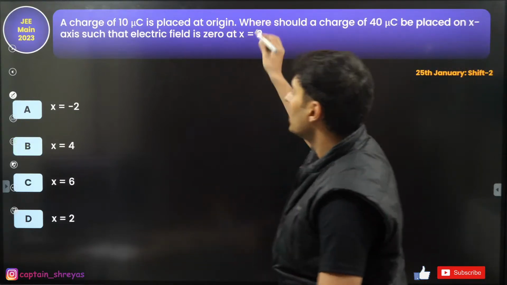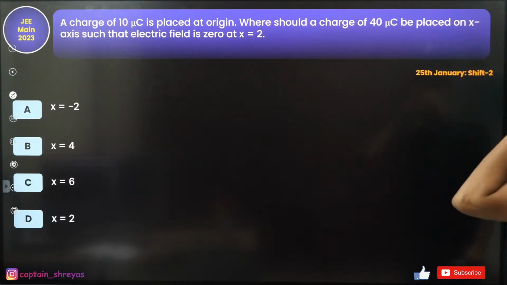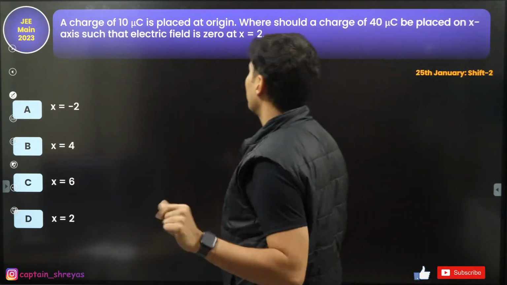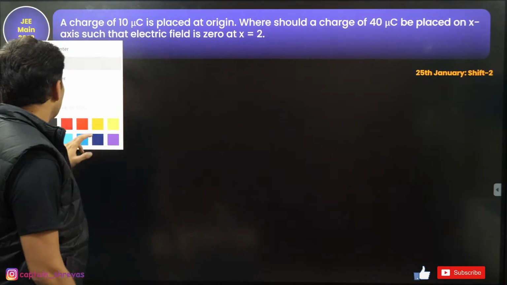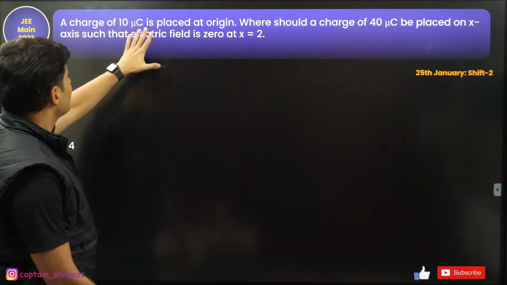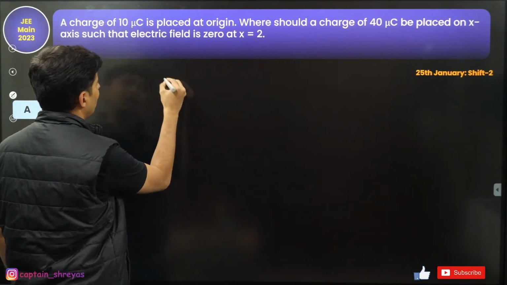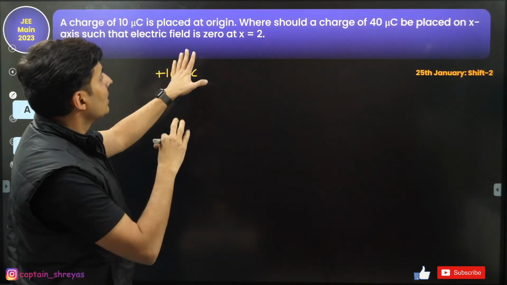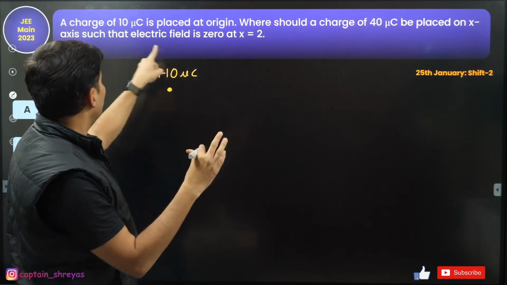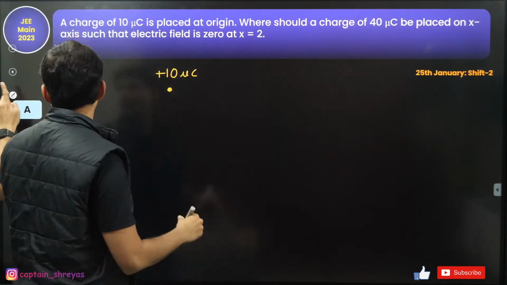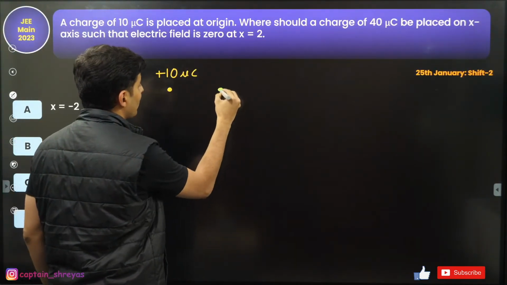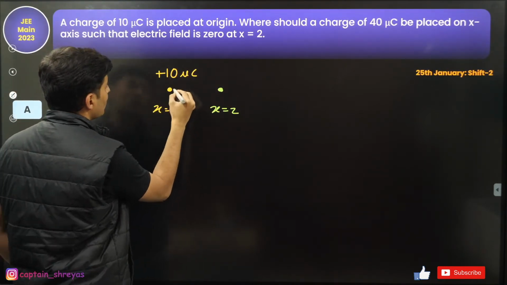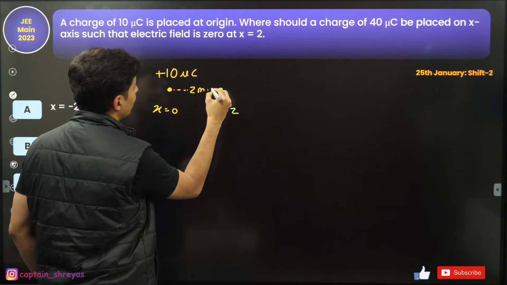To the next question. A charge of 10 microcoulomb is placed at the origin. Where should a charge of 40 microcoulomb be placed on the x-axis so that the electric field at x equal to 2 is zero? Okay, so here is the concept. A 10 microcoulomb charge is placed over here at the origin. Where should another charge be placed so that at x equals 2 the field is 0? This is x equals 2, this is x equals 0. So this distance is basically 2 meters.